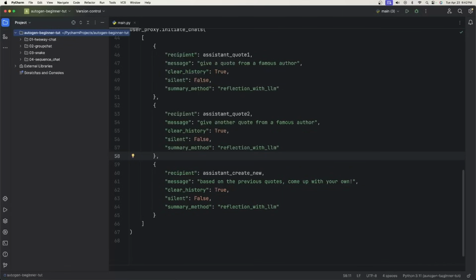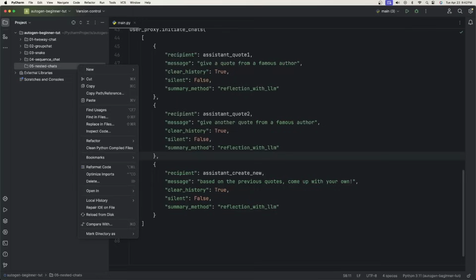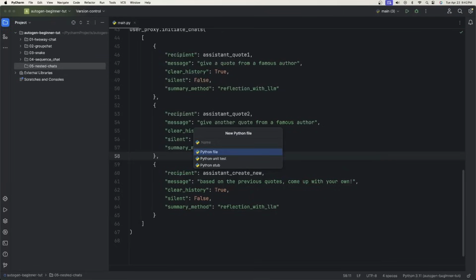Well, back in our IDE, go ahead and click on our project, create a new directory. You can call this 05 nested chats. Right click that directory and create a new Python file and just call it main.